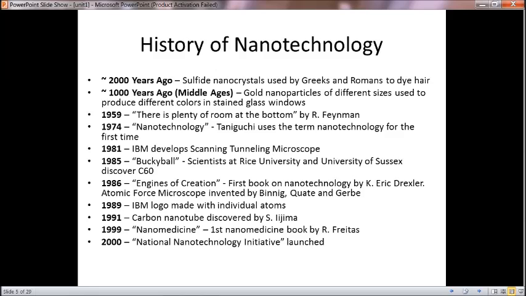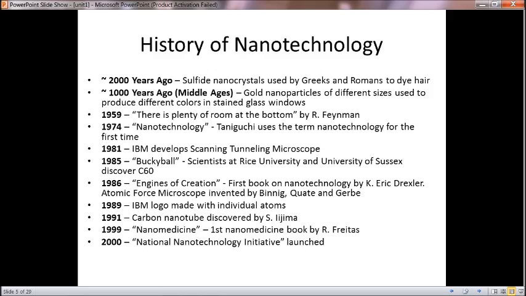In 1985, the Buckyball, otherwise called C60, was developed by scientists at Rice University and the University of Sussex. In 1986, Engines of Creation, the first book on nanotechnology, was published by K. Eric Drexler, and the atomic force microscope was invented by Binnig, Quate and Gerber.